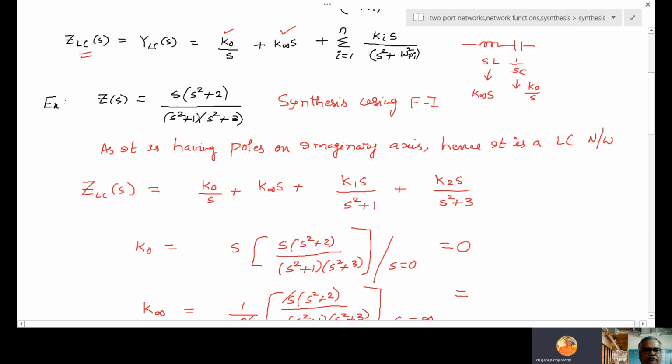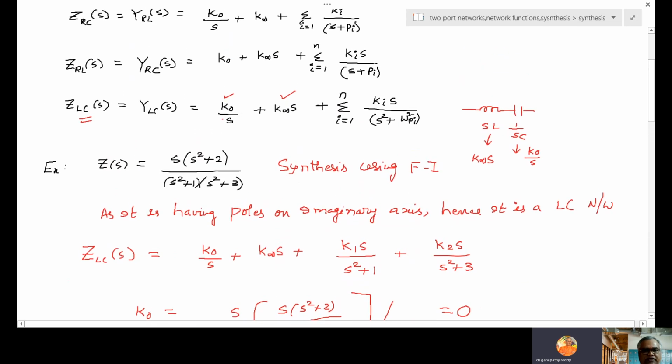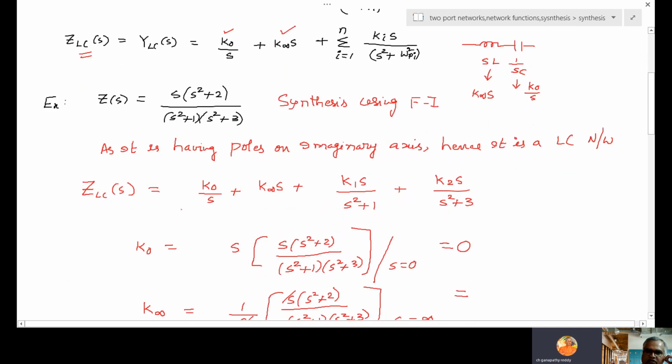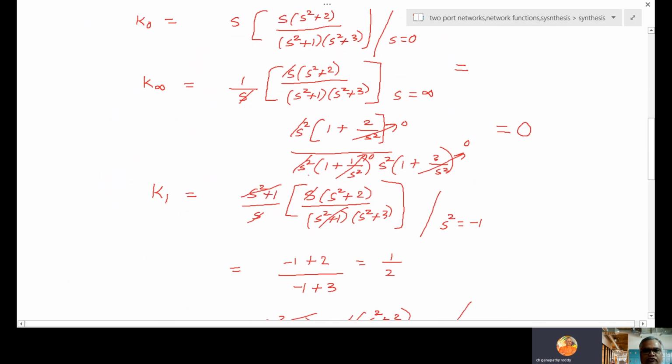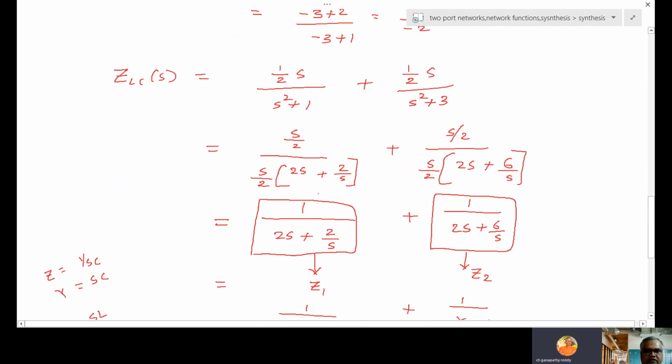So what is the first step? By inspection, just by observation, first you decide whether it is going to be an LC network, RC network, or RL network. Accordingly, you expand. Because it is having poles on the imaginary axis, compulsorily it is an LC network. So any LC network standard expansion looks like this. Accordingly, I have written K0 by S, K infinite S, and so on. Then solve for K0, K infinite, K1, K2. Then after that, substitute back.